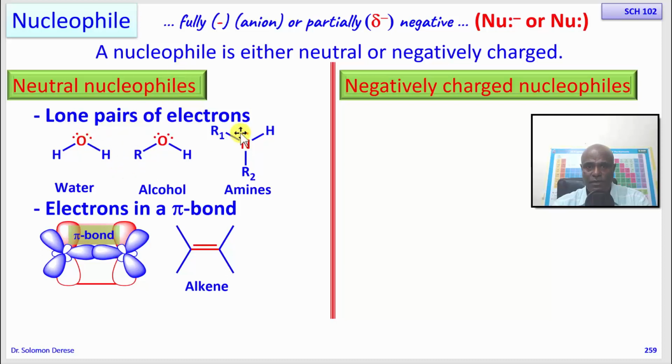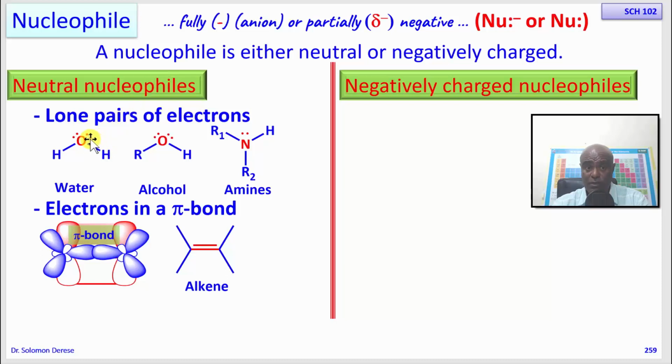For example, if you take nitrogen in amines, it has this lone pair. So this lone pair of electrons will be used to form a bond with an electrophile. In the process, these electrons, which were only on the nitrogen, will now be shared between the nitrogen and the electrophilic atom. In the case of water and alcohol, these have 2 lone pairs of electrons, so one of the lone pairs will be used to form a bond.